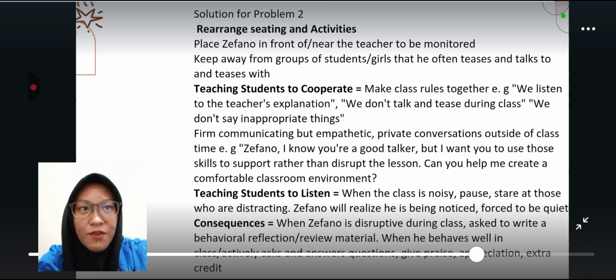Here is the solution for problem 2. The first is to rearrange seating and activities. Place Zevano in front or near the teacher to be monitored. Keep him away from the group of students or girls that he often teased or talked to. And teaching students to cooperate: make class rules together, for example, we listen to the teacher's explanation, we don't talk and tease during class, and we don't say inappropriate things. Firm but empathic communication.